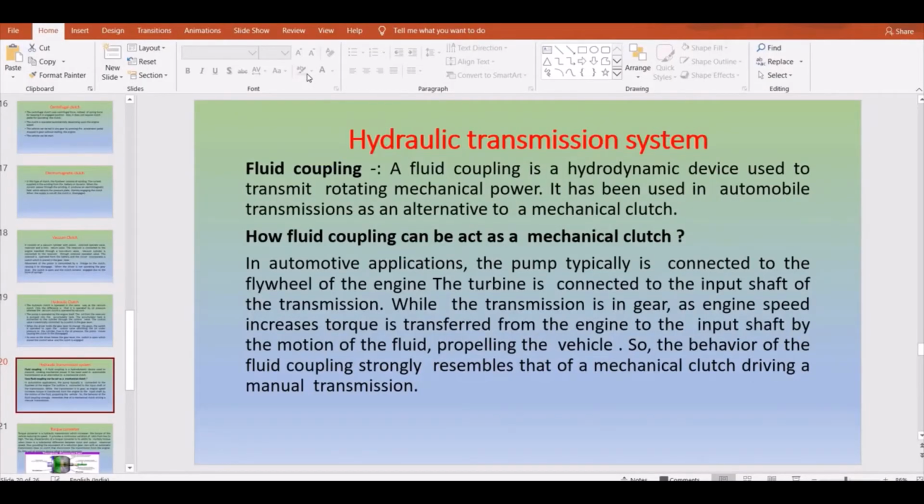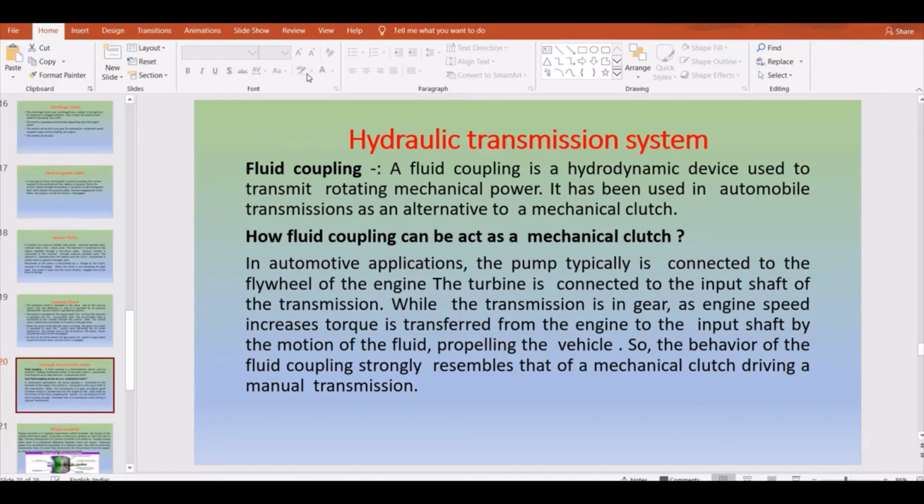Yeah, that's it about the types of clutches. Now let's move on to another part of the transmission system, which is the hydraulic transmission. In the hydraulic transmission, you have torque converters and fluid couplings. We'll learn one by one how torque converters and fluid couplings work.